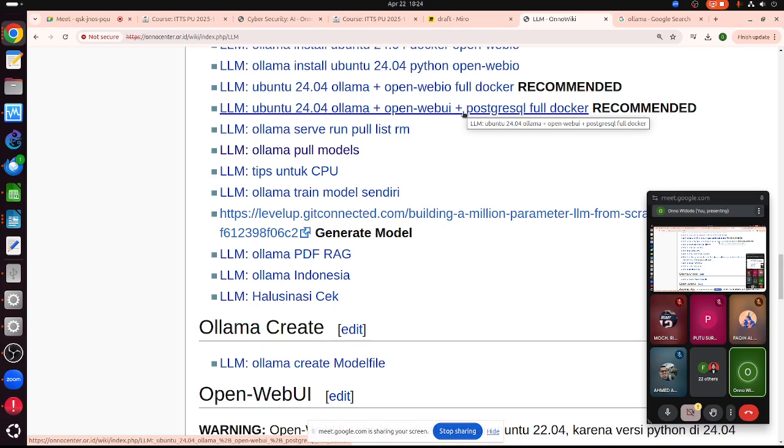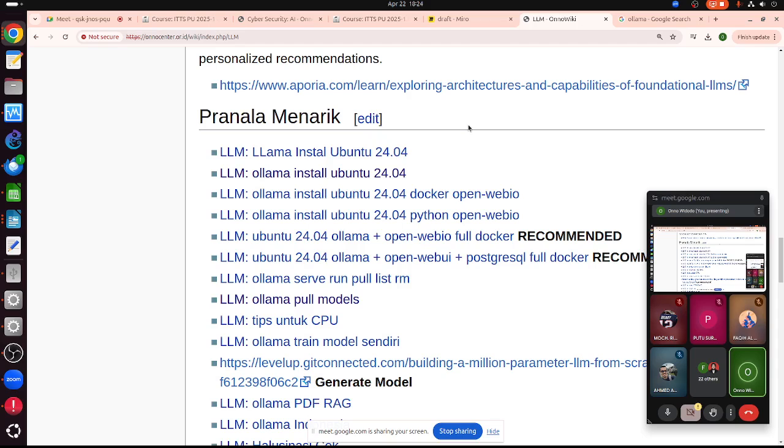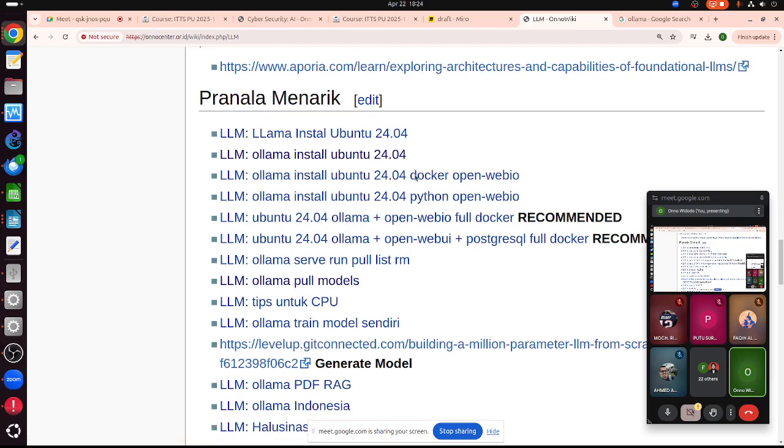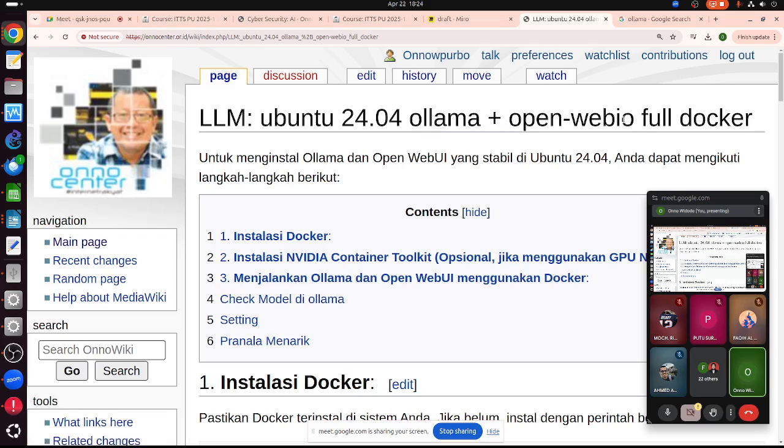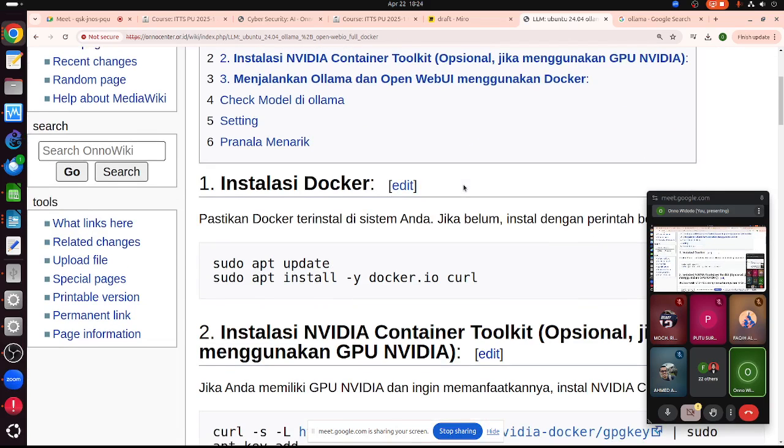If we want to integrate this into pen test activity or automatic activity using a script, I normally use this one. Okay, install in Ubuntu 24.04. I will show you this one, using the web UI, not IO, web UI. So this is a typo. Ollama using web UI.